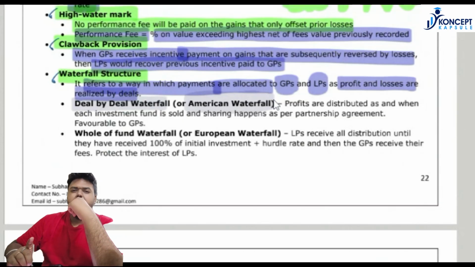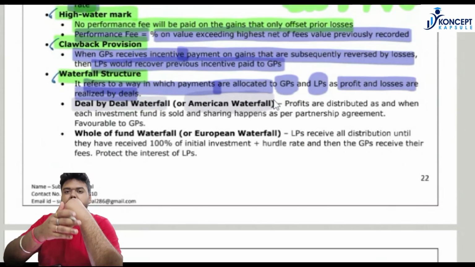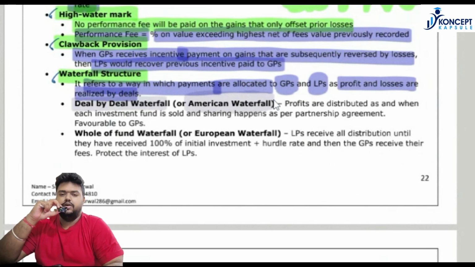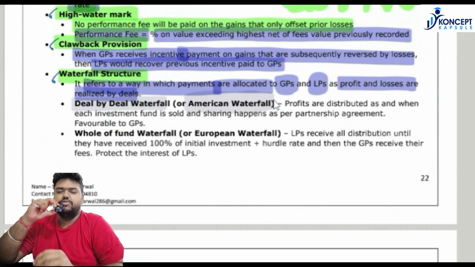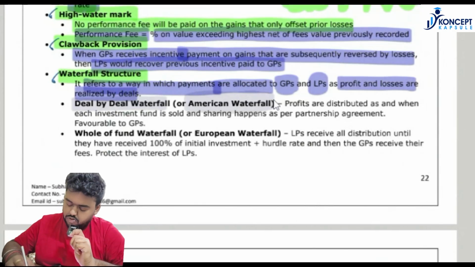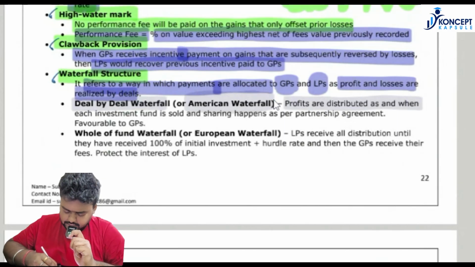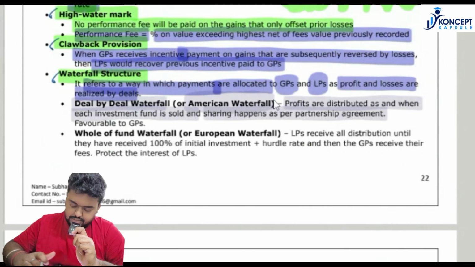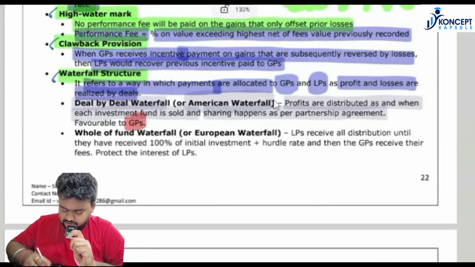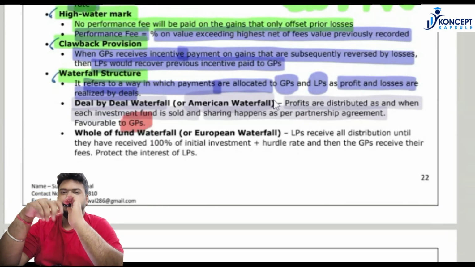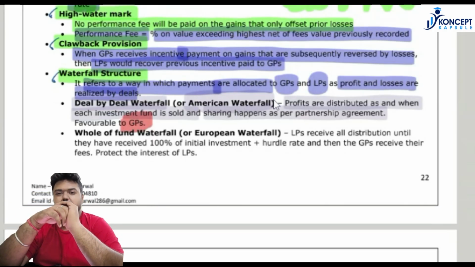Rather than looking at the value of the fund at the beginning and the end of the year, whenever a deal happens, the profits will be shared between the limited partners and the general partner. So profits are distributed as and when each investment is sold, and sharing happens as per the partnership agreement. This is more favorable to the general partners. Why? Because general partners will receive higher cash flows basis this kind of structure. How they will receive a higher cash flow is something we will see in the example.